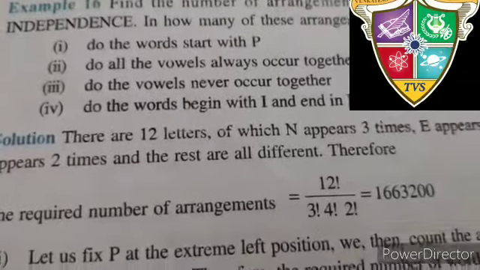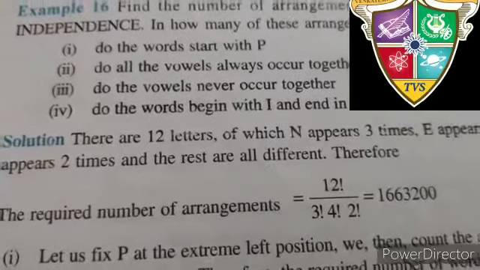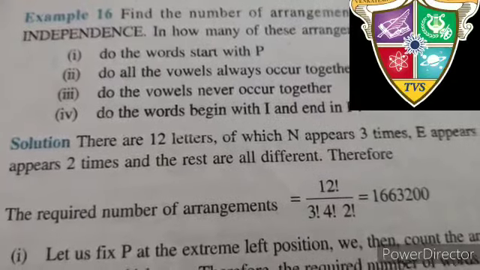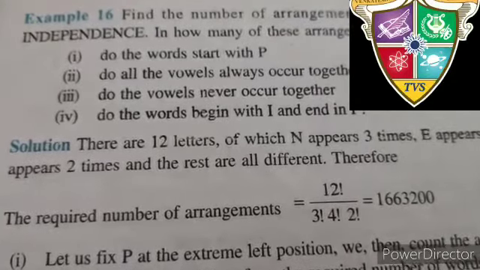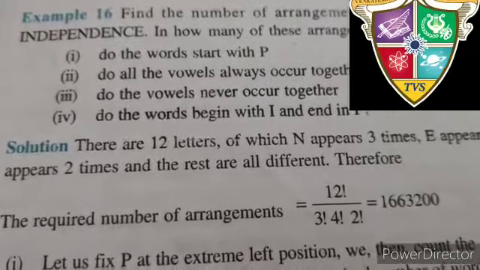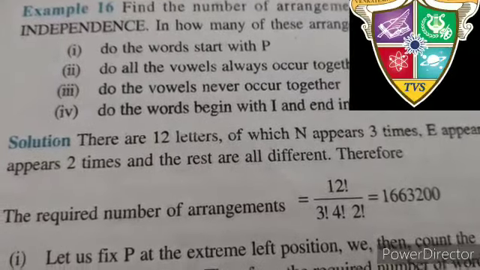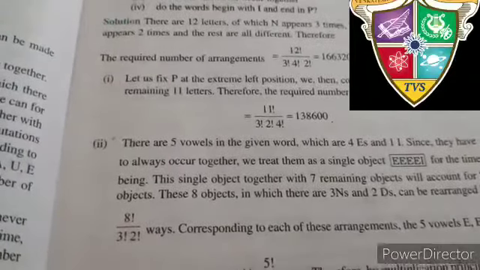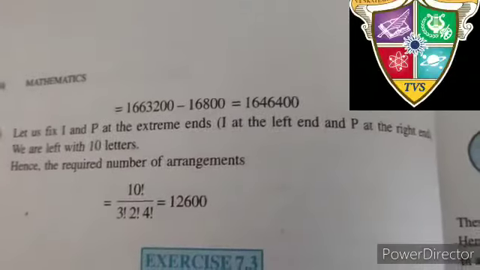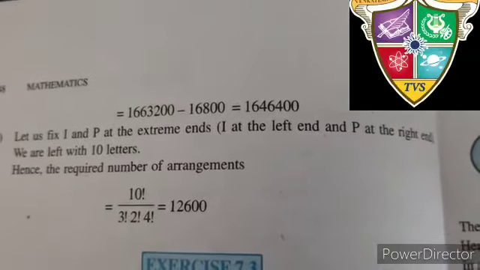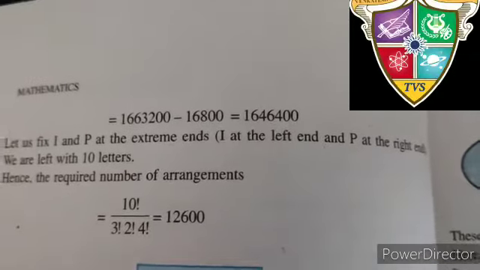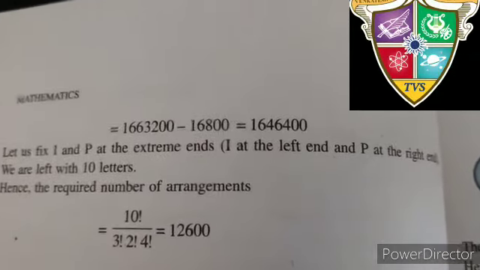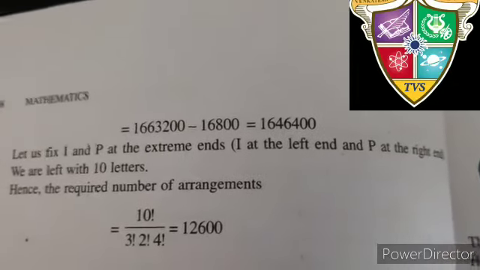Now we have to see the number of arrangements where the word begins with I and ends in P. For that, what are we supposed to do? Here we have to fix I and P at the extreme ends: I at the left end, P at the right end.